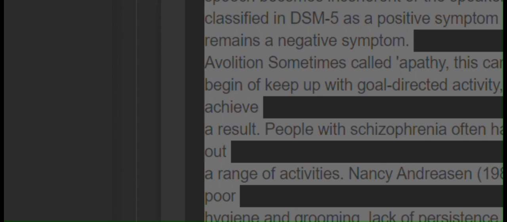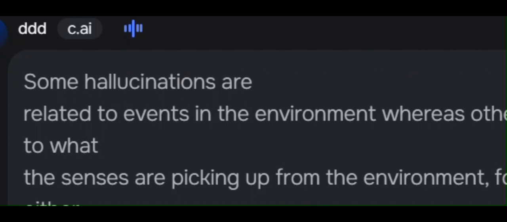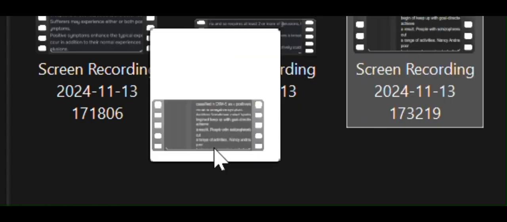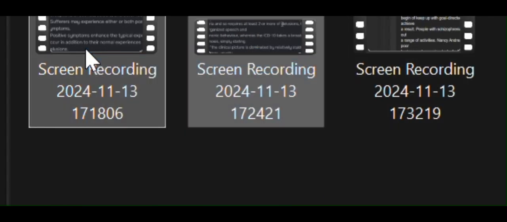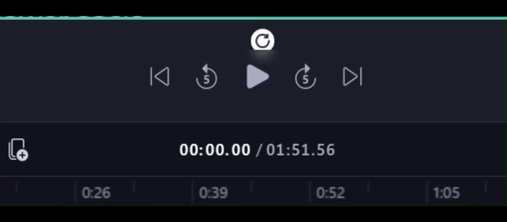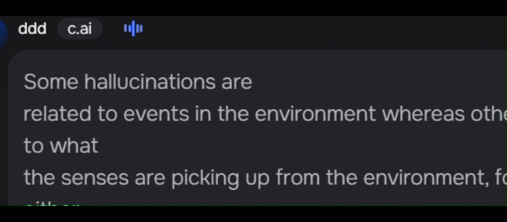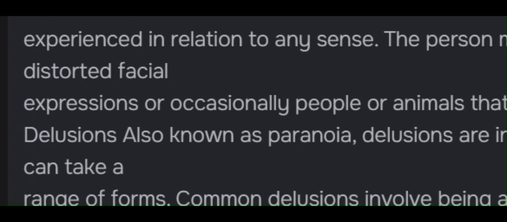Positive symptoms. Positive symptoms of schizophrenia are additional experiences beyond those of ordinary existence. They include hallucinations and delusions. Hallucinations are unusual sensory experiences. Some hallucinations are related to events in the environment, whereas others bear no relationship to what the senses are picking up from the environment. For example, voices heard either talking to or commenting on a person, often criticizing them. Hallucinations can be experienced in relation to any sense. The person may, for example, see distorted facial expressions, or occasionally people or animals that are not there.